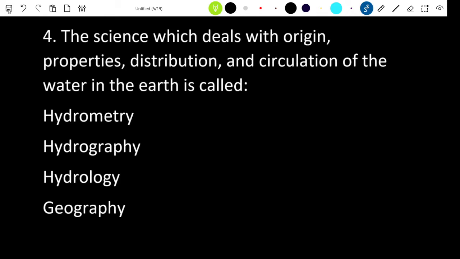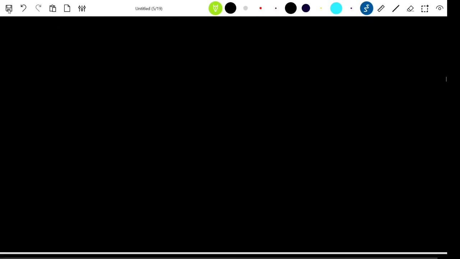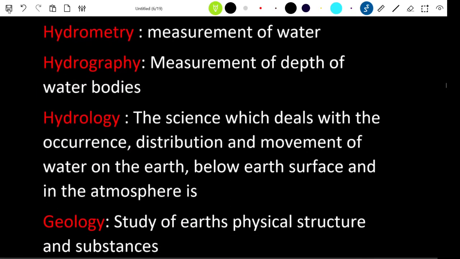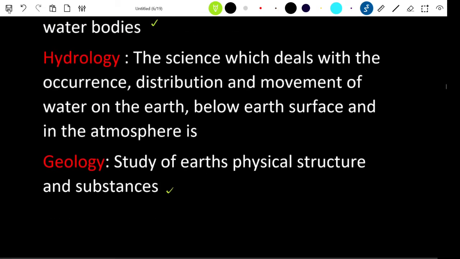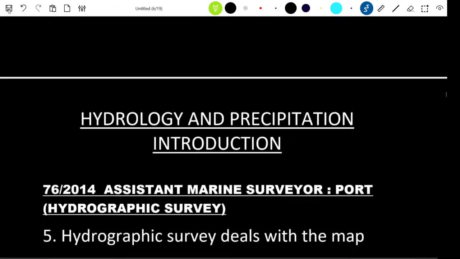Again, the same question: the science which deals with the origin, distribution, properties, and circulation of water is what you call hydrology. So hydrometry, the first question we learned, was the measurement of water, and hydrography deals with the measurement of the water bodies. Then geology is a study of Earth's physical structure and substances.